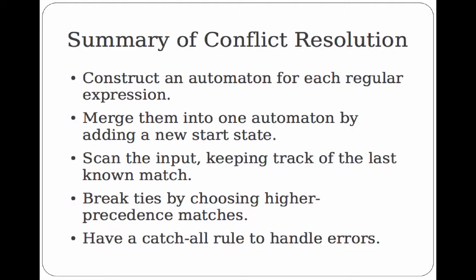So in summary, we construct an automaton for each regular expression from our lexical description file. We merge them into one automaton by adding a new start state. We scan the input keeping track of the last known match, right? That's the maximal munch technique or algorithm. And then we break ties by choosing higher precedence rules. Finally, as we just discussed, at the very end of the file we have a catch-all rule to handle errors.